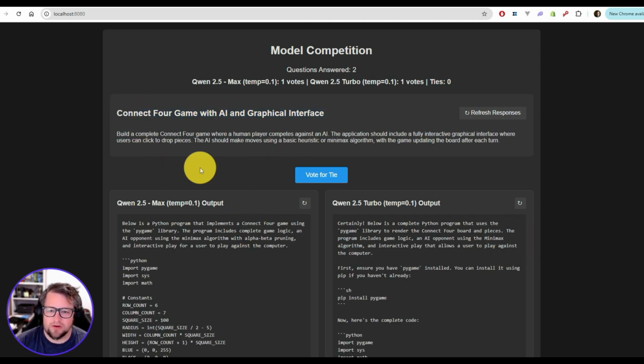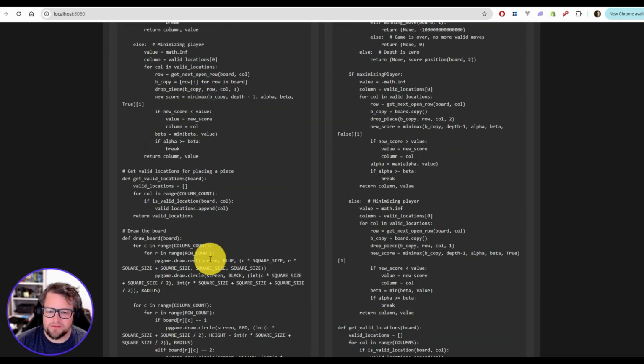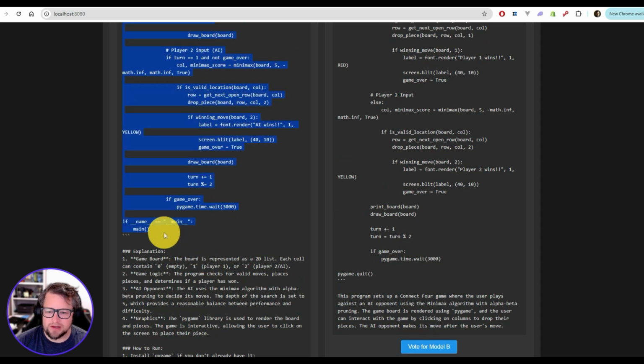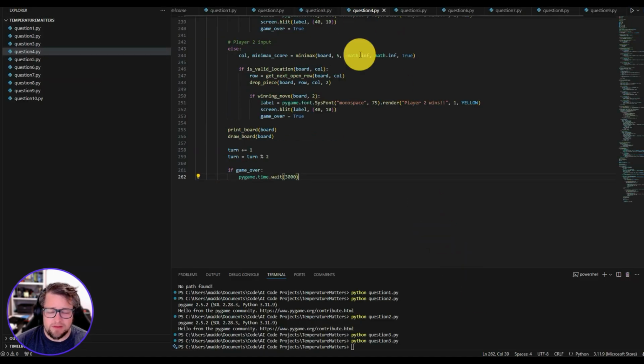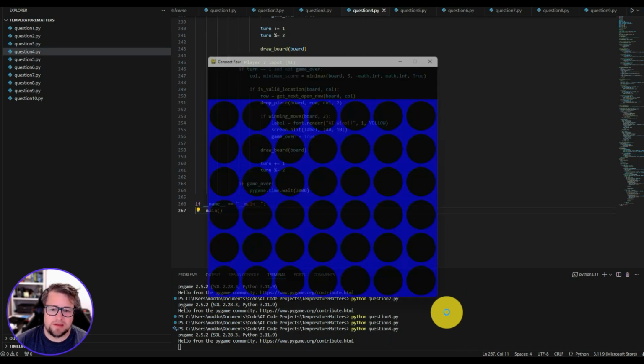And we're going to do the Connect 4 game with AI graphical interface. So we're going to grab the Max version first, and that is a lot of code. I have high hopes. In all the ones I've tested, I haven't tested many big models, but I tested like DeepSeek V3, and it was close but not perfect. But a lot of them end up failing on this query here. So let's see if we can get lucky.